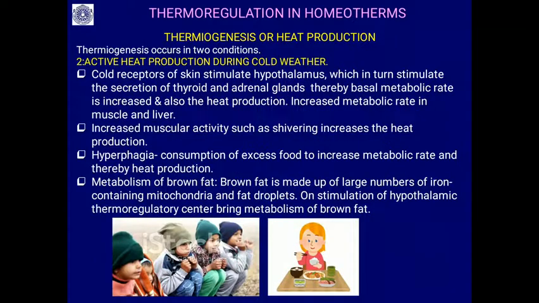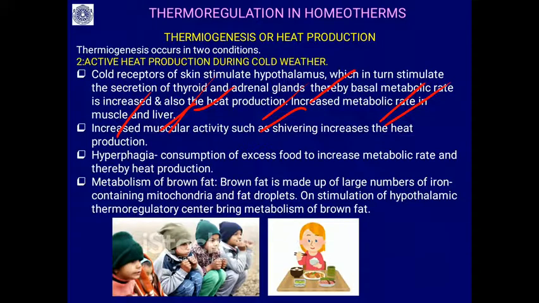Then thermogenesis also occurs during cold weather. Apart from the basal production, apart from the normal heat production, excess heat will be produced during the cold situation to keep the body warm. So the cold receptors of the skin stimulate the hypothalamus, which in turn stimulates the secretion of thyroid and adrenal glands, thereby the basal metabolic rate is increased. Increased metabolic rate, increased muscle activity, liver, and all this excess heat will be produced to keep the body warm.